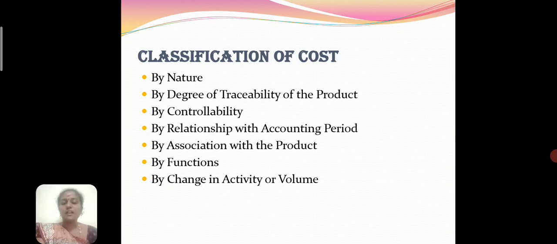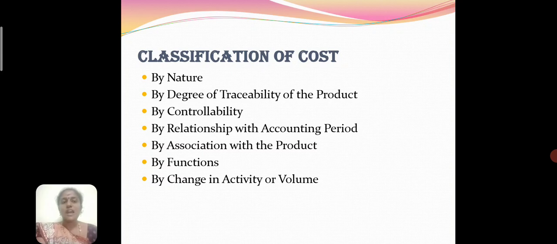Variable cost is directly associated with the unit. It increases or decreases according to the volume of production. Direct material and direct labor are the most common examples of variable cost. In semi-variable cost, a specific portion remains fixed and the balance is variable depending on use. So these are the classifications of cost.